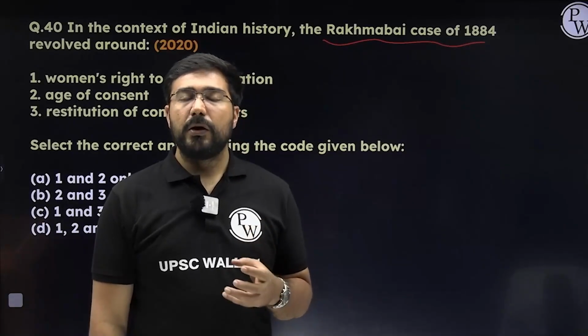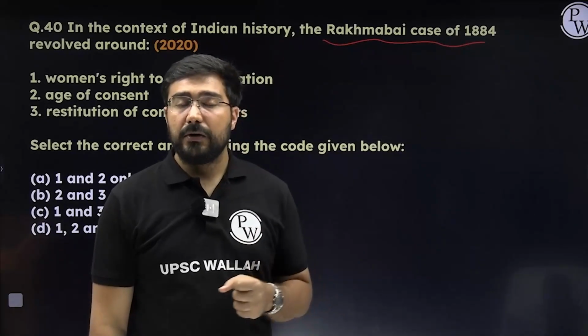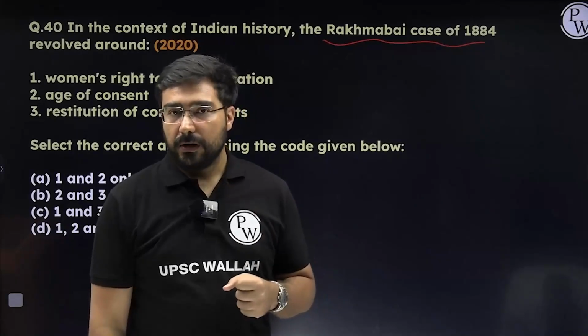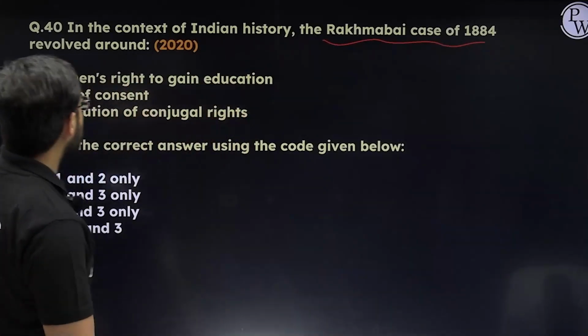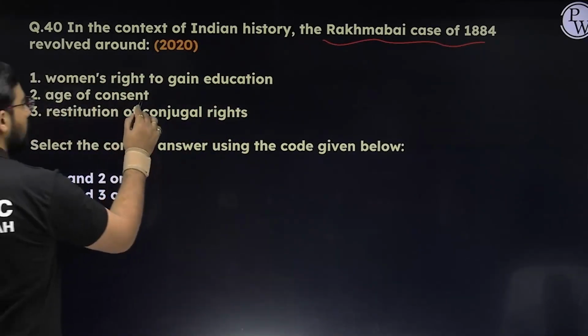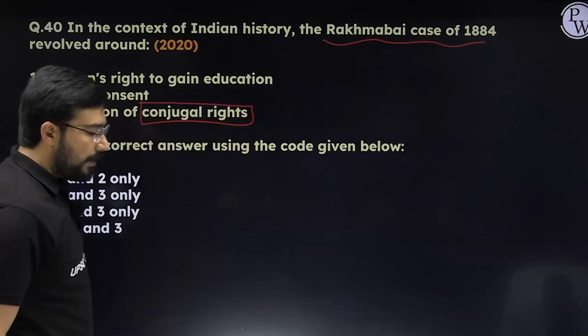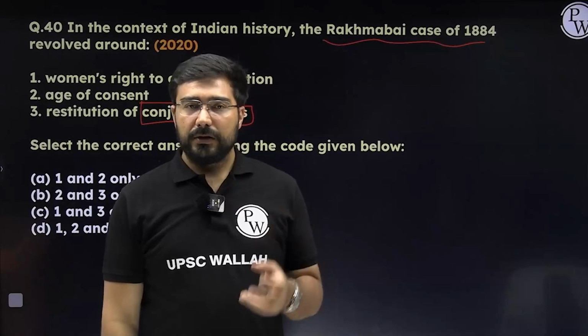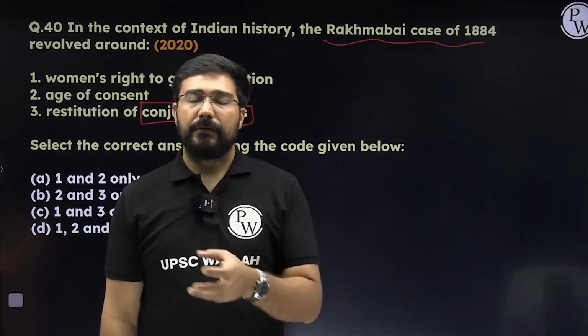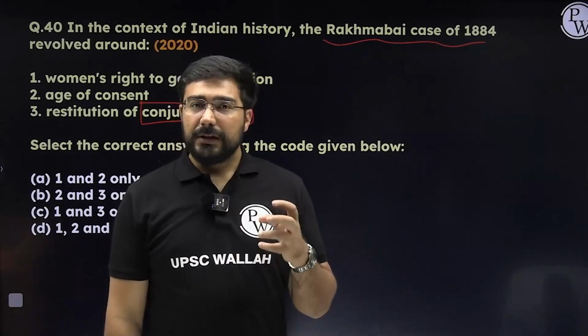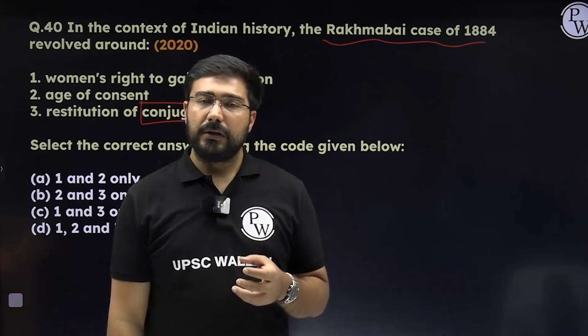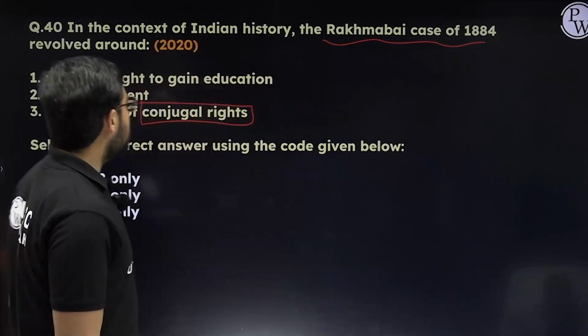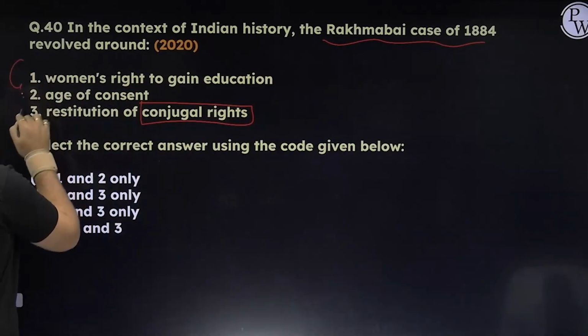She didn't want to stay married to the person she was married to during her early childhood, while on the other hand, her husband was asking for conjugal rights, right? Because even if you get married at a very early age, you cannot have a sexual relationship till a specific time period. So this was the classic case which happened during the 19th century. So was it linked to education?